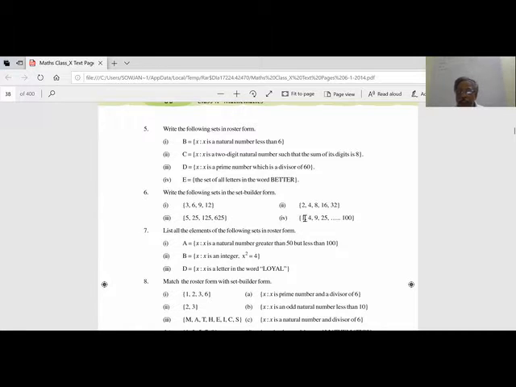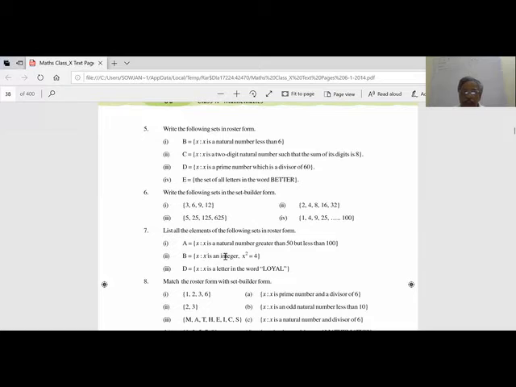This is x square, where x is a natural number less than 11. So x square means 1 square, 2 square, 3 square, 4 square, 5 square, like that up to 10 square. So like that we have to write. This is what we write in roster form.